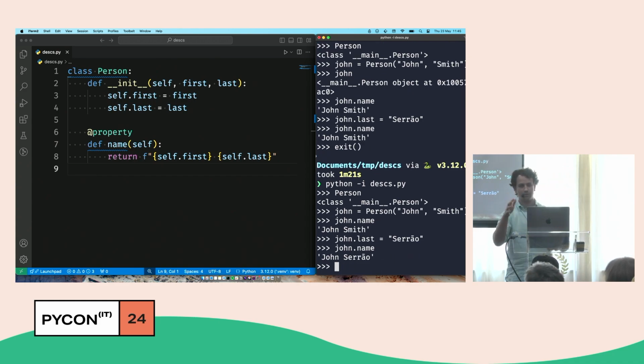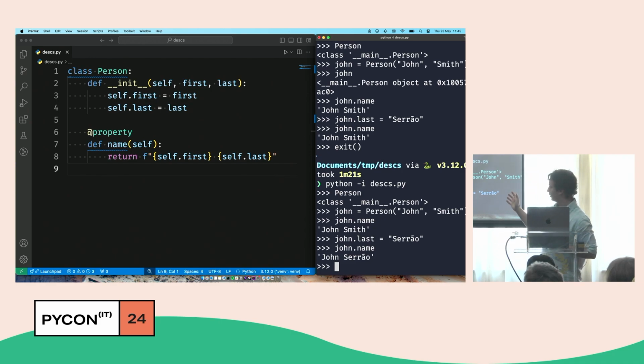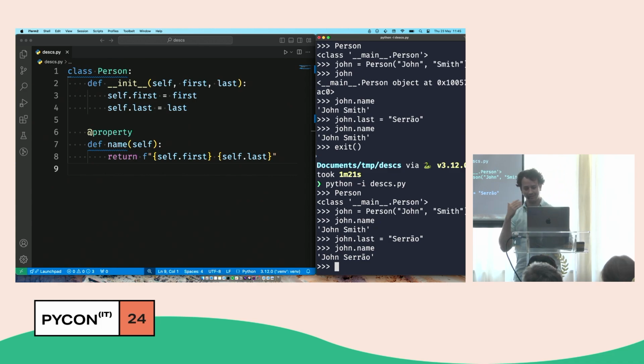Exactly. So the pronunciation is difficult, but we all agree that it's not John Smith. Right. Good. We can talk later if you want to get my name right.